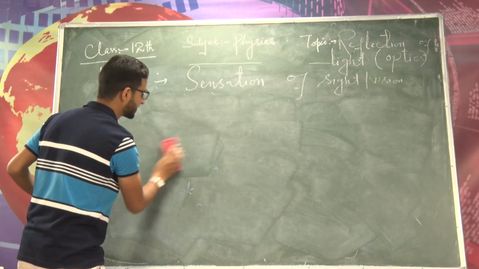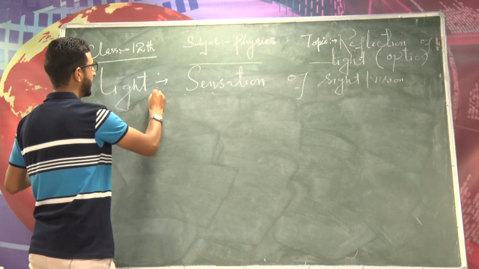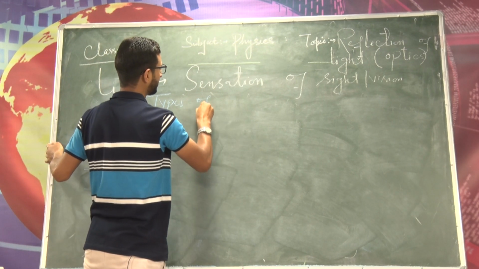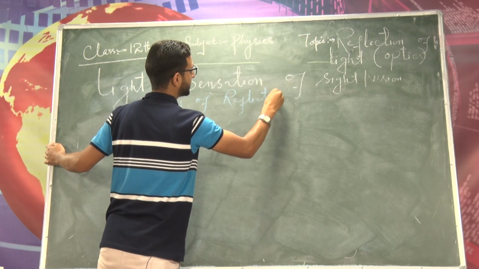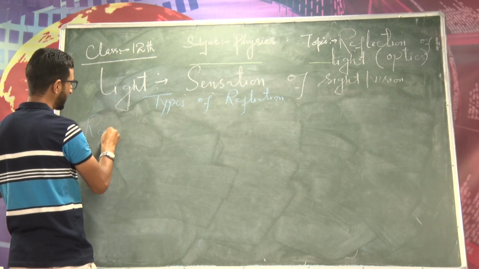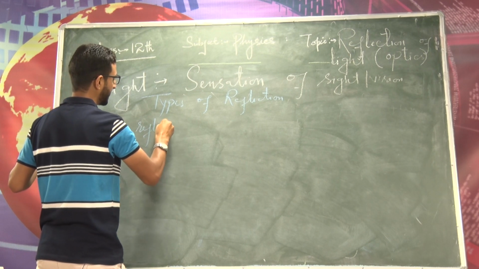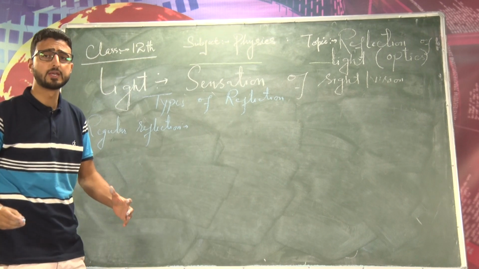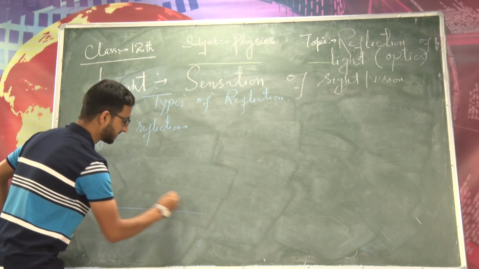And now let us discuss two types of reflection. One is regular reflection and another is irregular reflection. So let me write here types of reflection, right? So number first is regular reflection. We also call it specular reflection. So let me write regular reflection here, or we also call it the specular reflection. Now what is regular reflection? Let me elaborate it on a diagram, right?